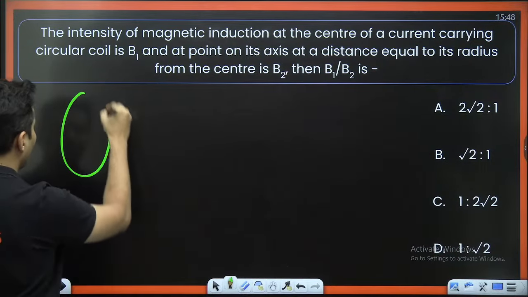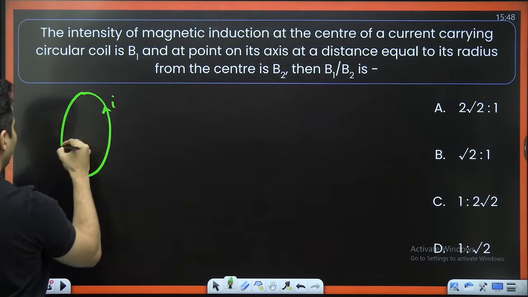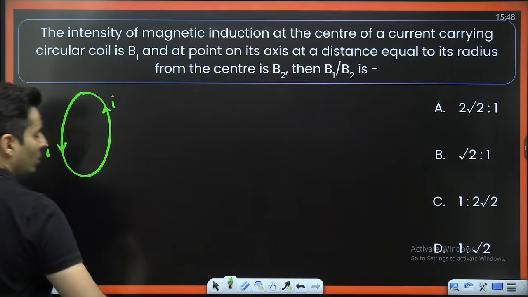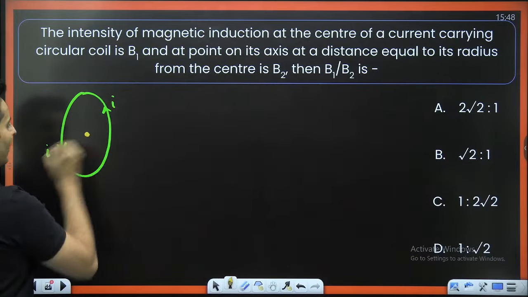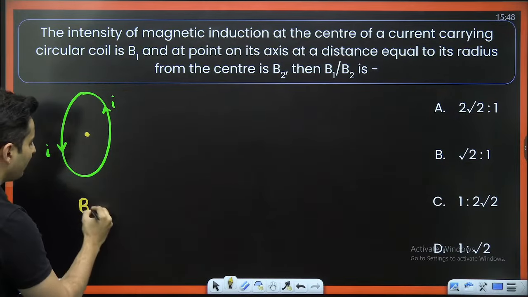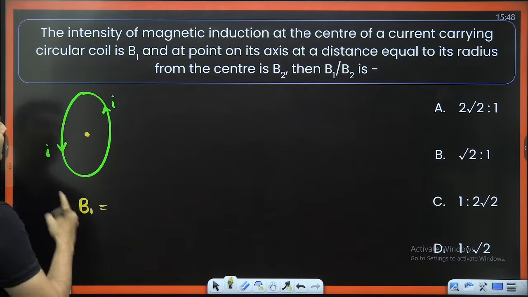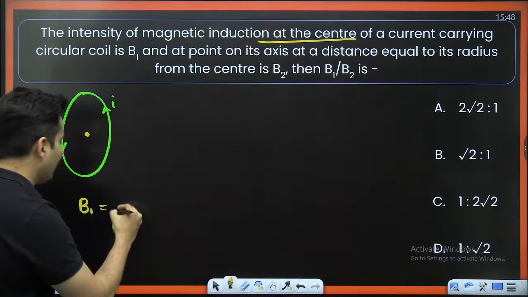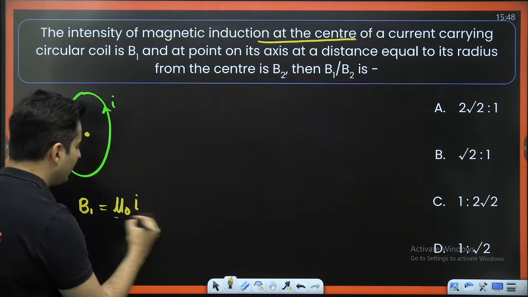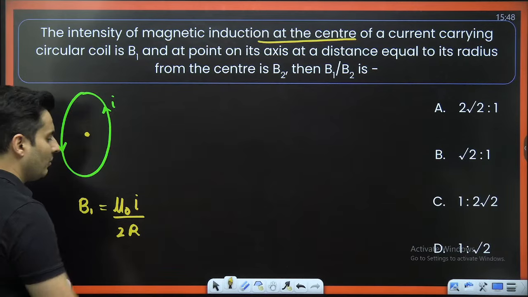Imagine you take a coil which has some current in it, and you take 2 points. The first point is over here. The magnetic field at that particular point at the center will be given by mu naught I divided by 2R. That is the formula.